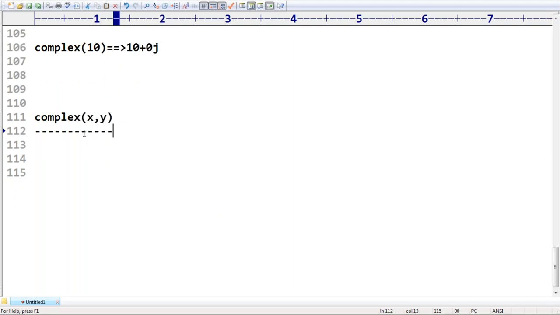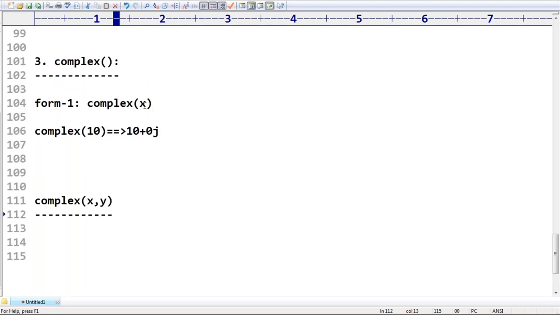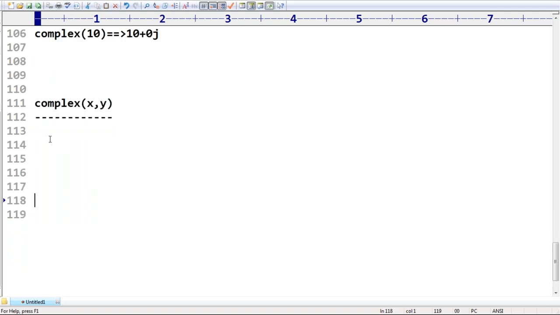So in total, how many forms are available? Only the real part you can pass, or both the real part and imaginary part you can pass. That's all. So conversion from any other type to complex type is possible, no issue at all. Okay.